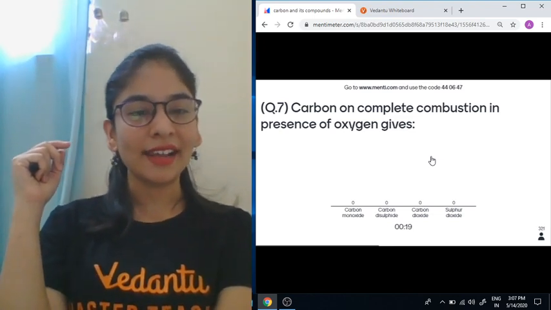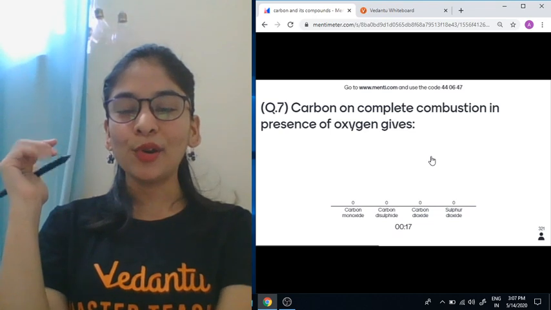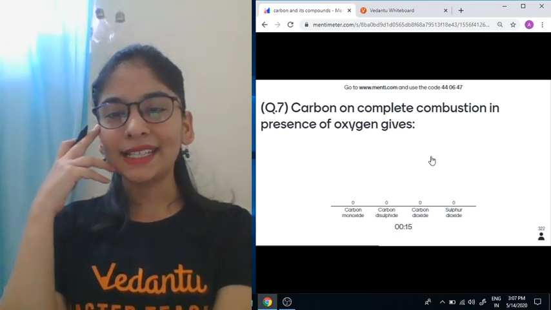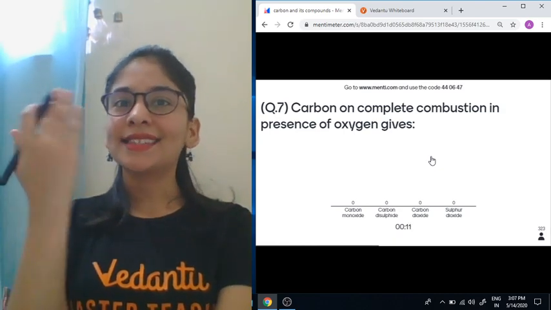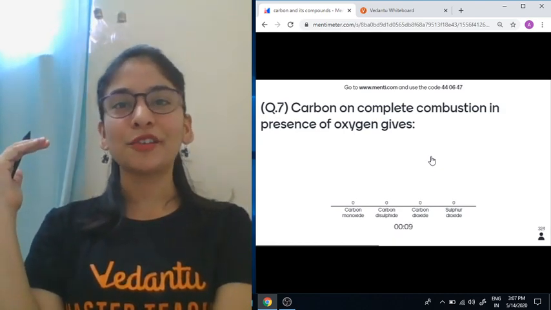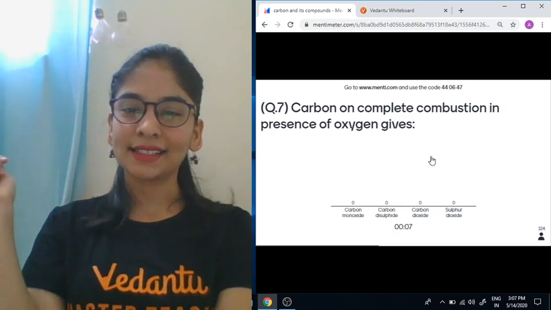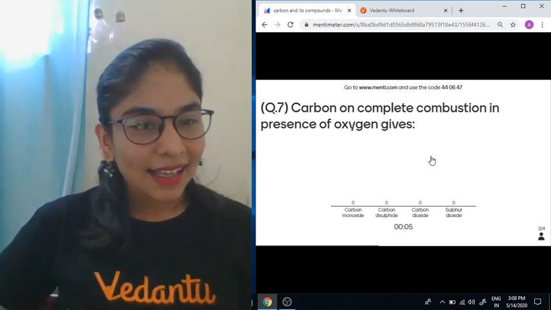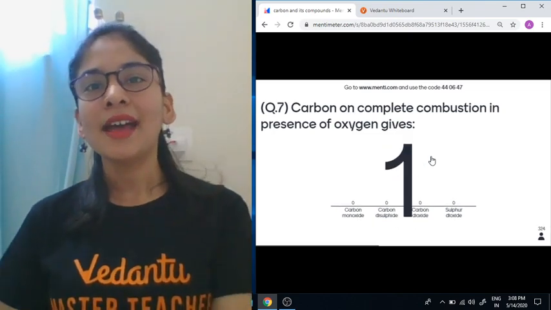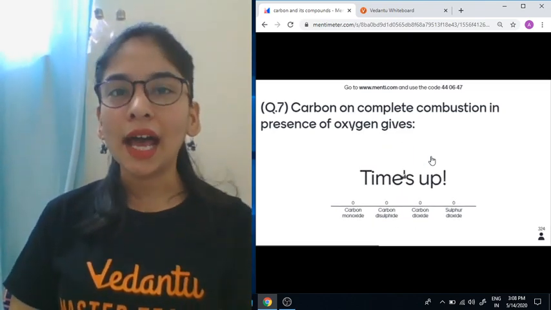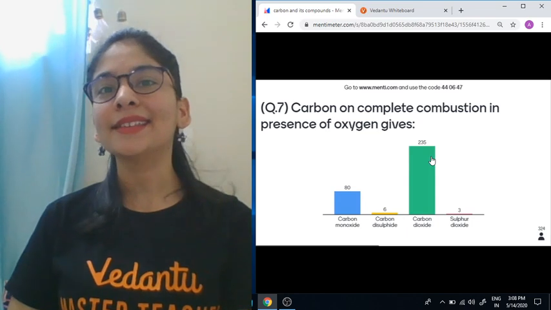Yes, Saurabh, correct. Carbon monoxide, carbon disulfide, carbon dioxide, or sulfur dioxide. You can see your phone and see what could be the correct answer and select it. All right. Difference between carbon and carbonate. Carbon is an element. Carbonate is a polyatomic ion called CO3 minus 2.